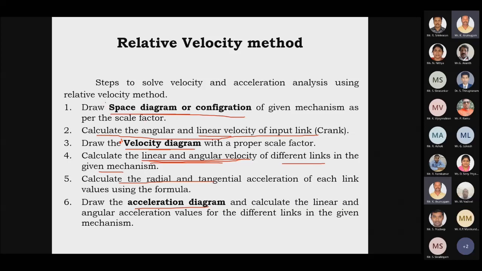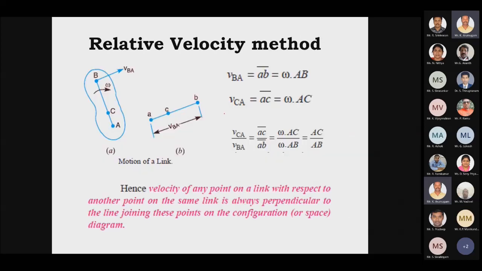Then after that, we have to draw the acceleration diagram. So we draw the space diagram and the velocity diagram for calculating the velocity. If you want to calculate the acceleration, we have to draw one more diagram, which is known as the acceleration diagram. So this is the simple outline. This is your relative velocity method.